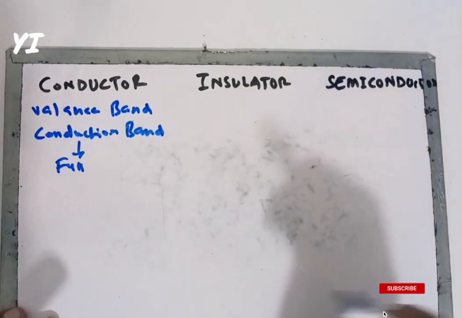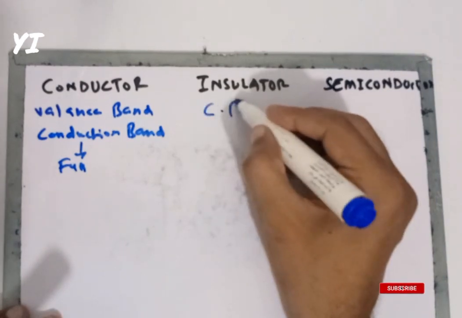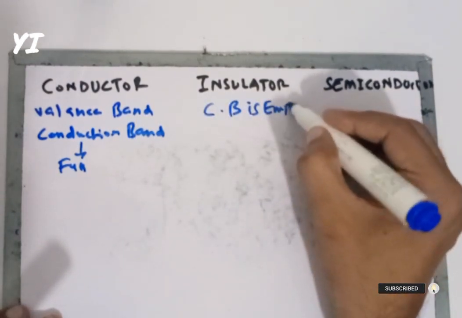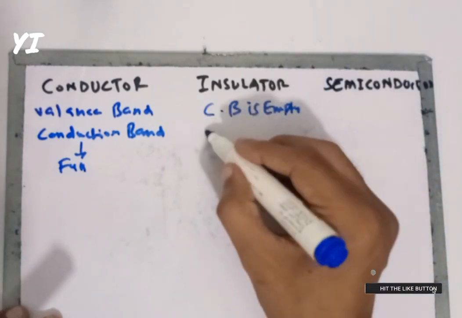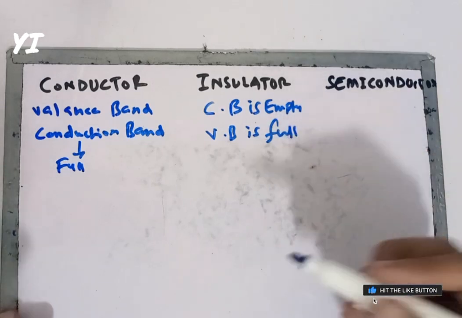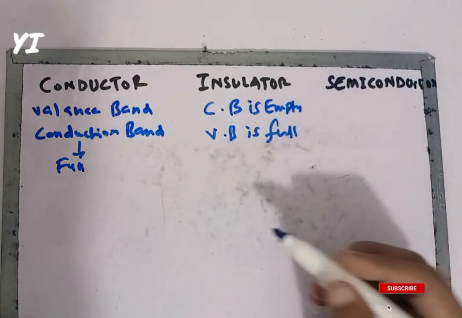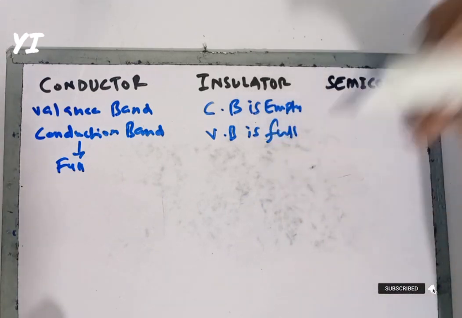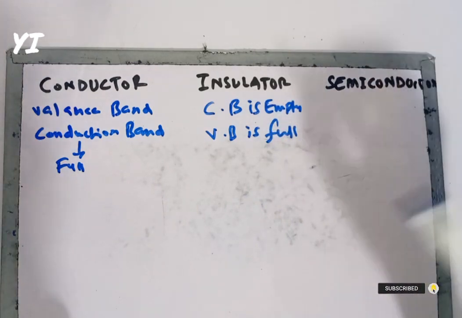And when we talk about the insulator, its conduction band is empty and its valence band is full. As we know there is a wide gap between them, so it is not allowing electrons to flow from the valence band to the conduction band.